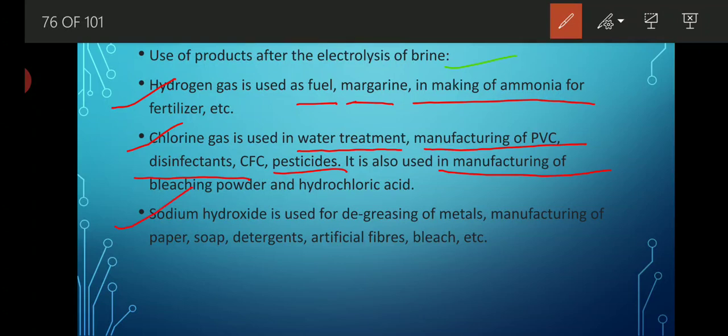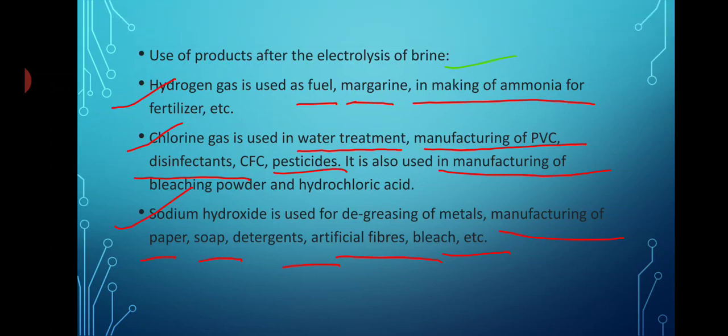Sodium hydroxide is used for the degreasing of metals, and in the manufacturing of paper, soap, detergent, artificial fibers, bleaches, and so on. Likewise, there are many uses of sodium hydroxide, chlorine gas, and hydrogen gas, which we obtain after the electrolytic decomposition of brine.